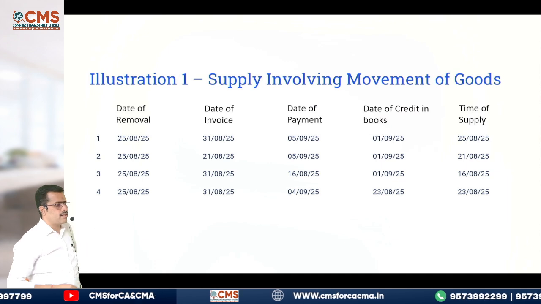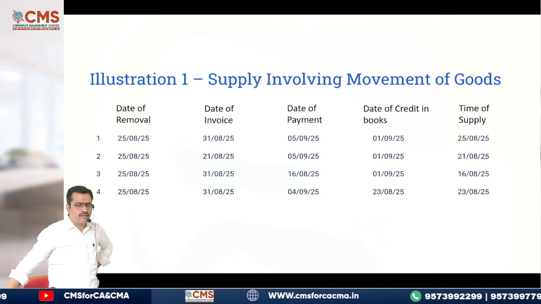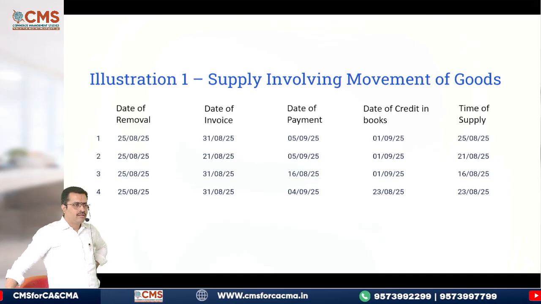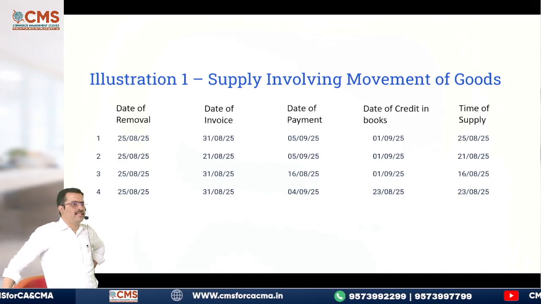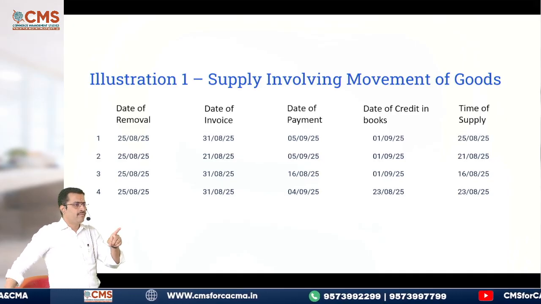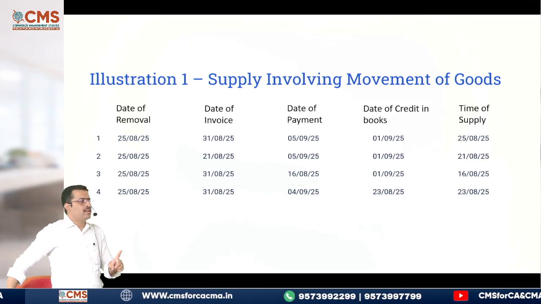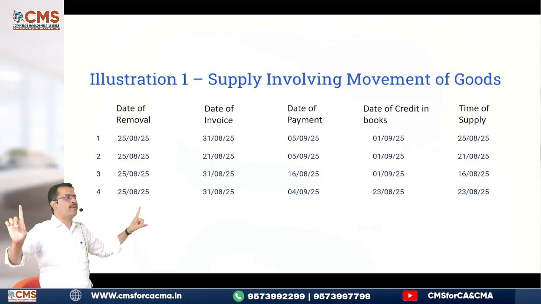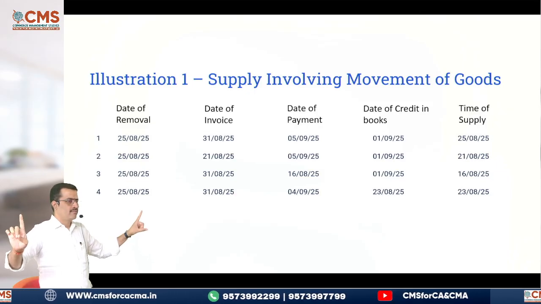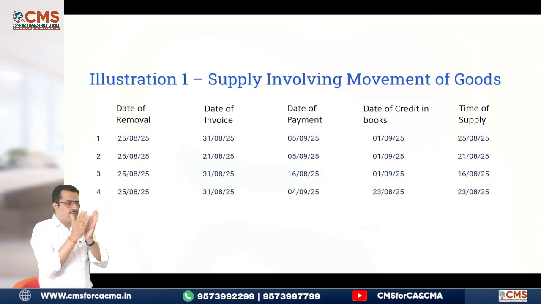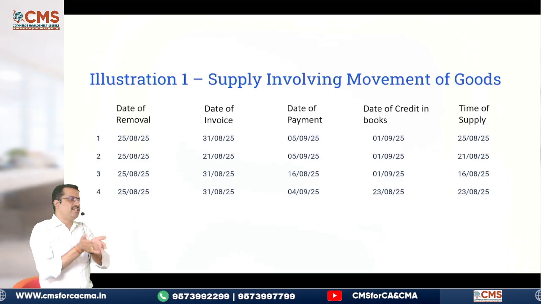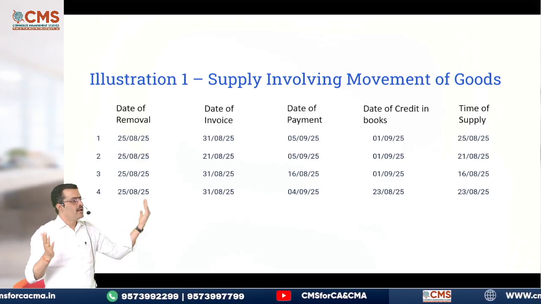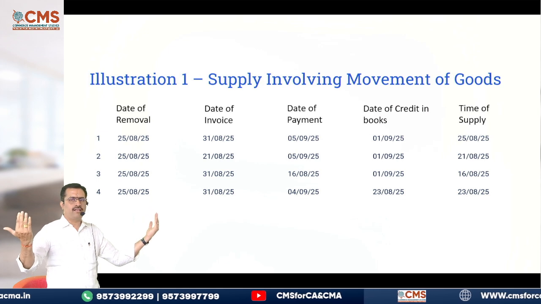See the first situation. Date of removal is 25th August. But see the date of invoice, 31st August. That means invoice is not issued within the time. Listen, when invoice is not issued within the time, you have to check now the date of removal or date of payment, whichever is earlier. Are you clear? If it is issued, then date of invoice or payment, whichever is earlier. If it is not issued within the time, date of removal or date of payment, whichever is earlier.